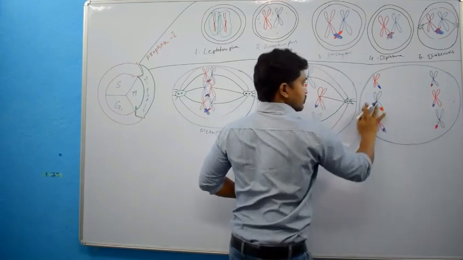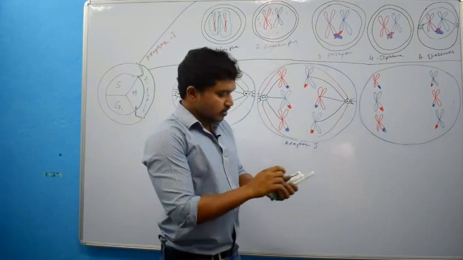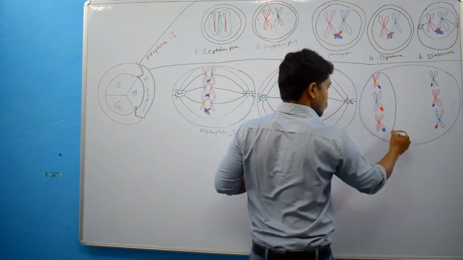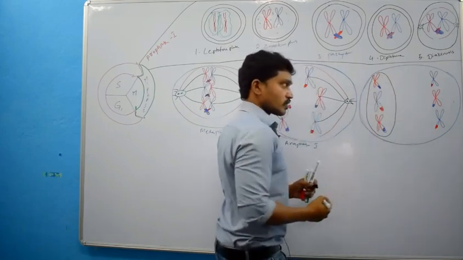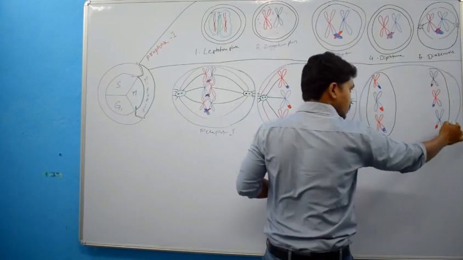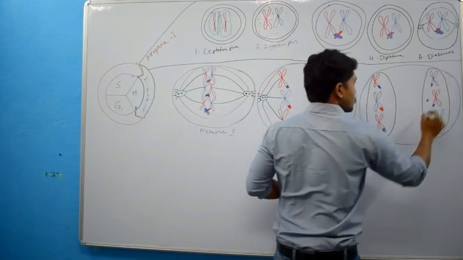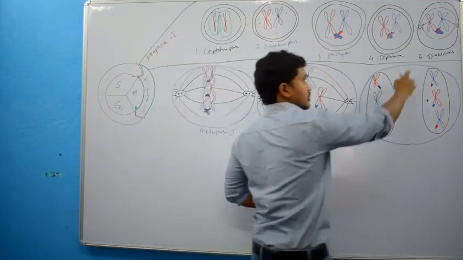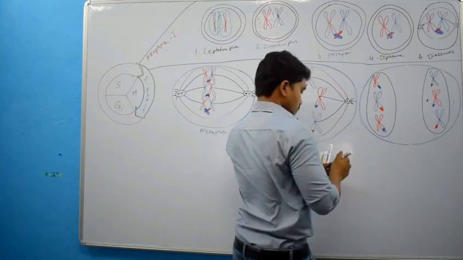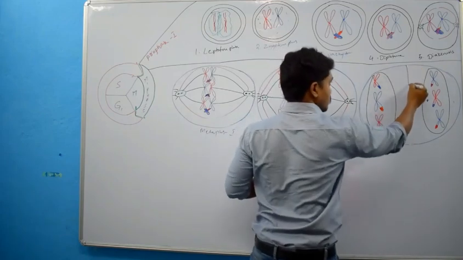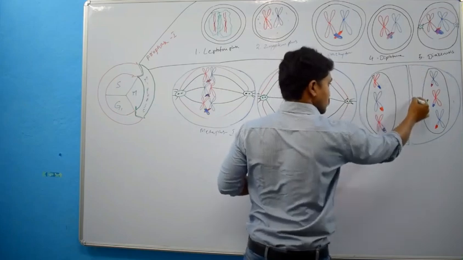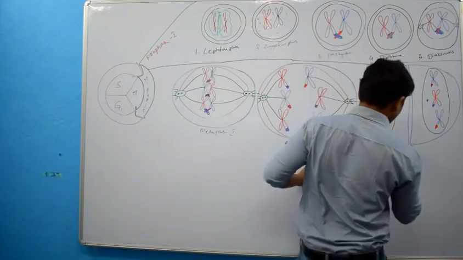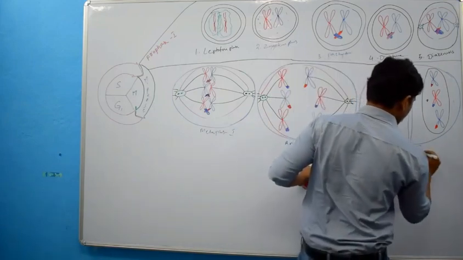Destruction of spindle and reappearance of nuclear envelope and reappearance of nucleolus, right, and division of cell, right. So this is which phase? Telophase 1.